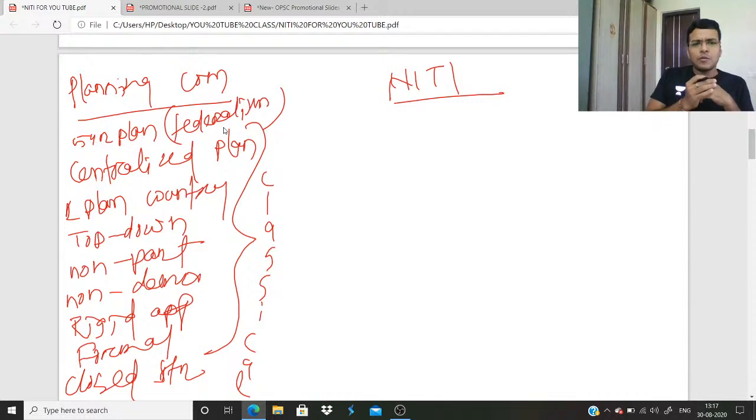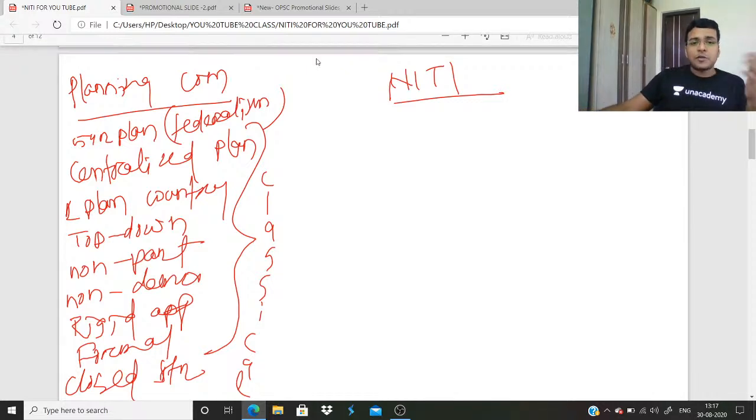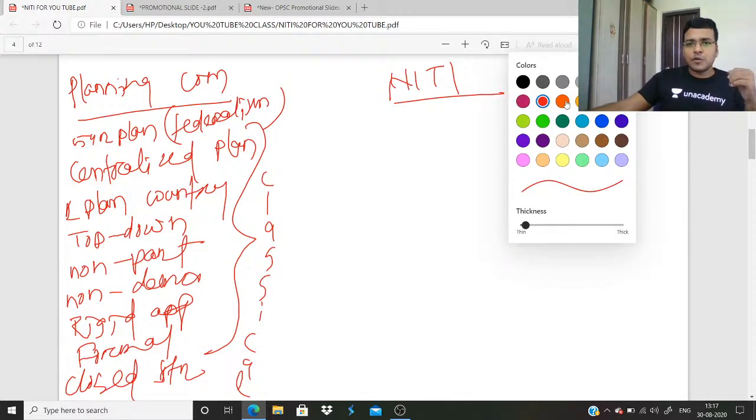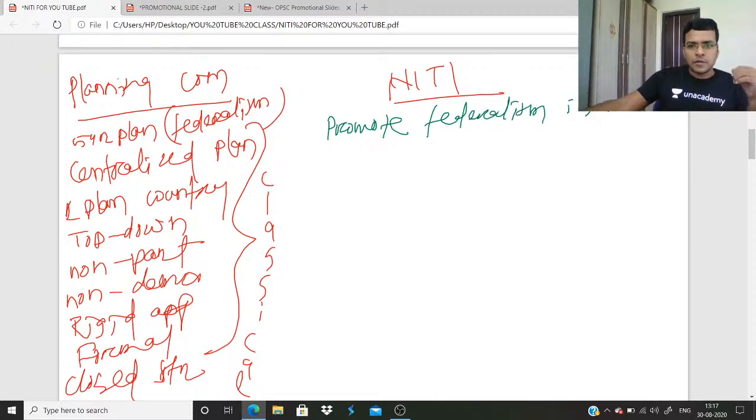Now the government has dismantled the Planning Commission and from 1 January 2015 established NITI Aayog, the National Institution for Transforming India. The main important aspect of NITI Aayog is that it promotes federalism in the process of planning.